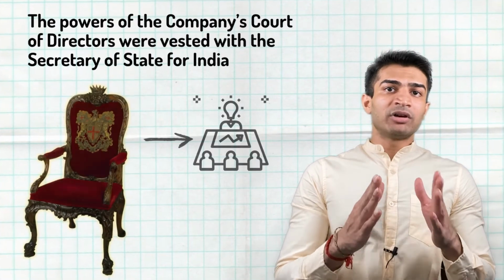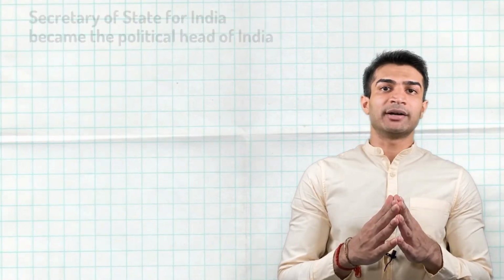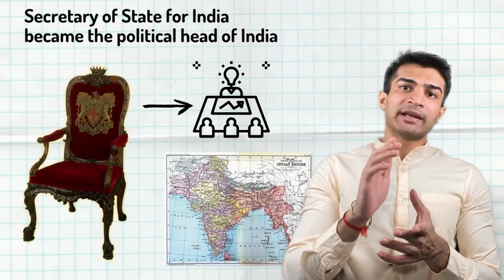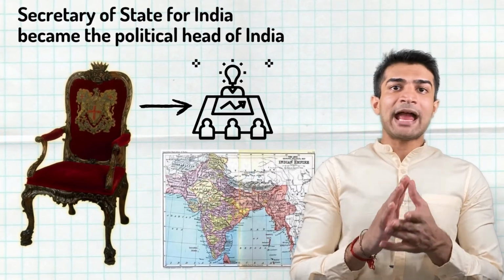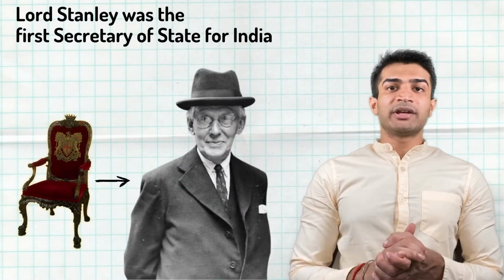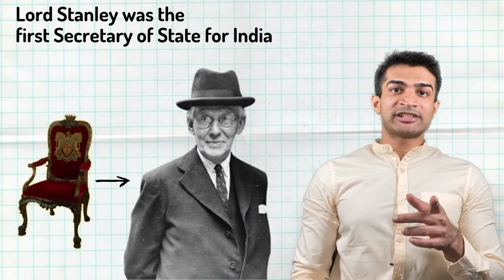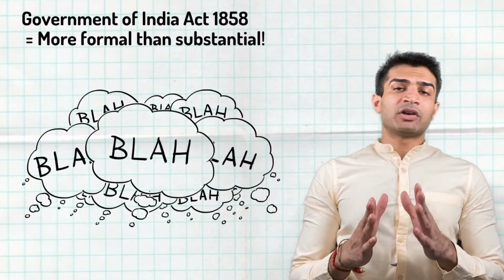This Act created a new office called the Secretary of State for India, who was vested with complete authority and control over Indian administration. The powers of the Company's Court of Directors were vested with the Secretary of State for India. Thus, he was now the political head of India. This Secretary of State was to be a British MP and a member of the Prime Minister's cabinet. Who was the first Secretary of State for India? It was Lord Stanley.